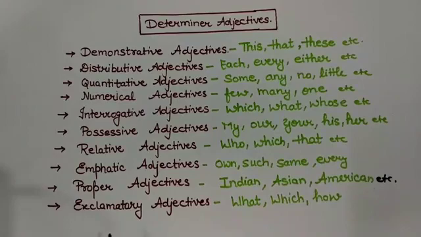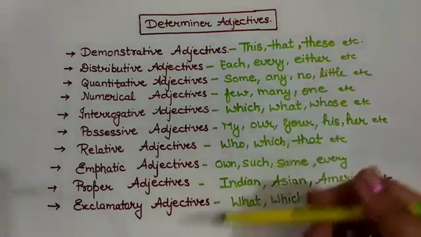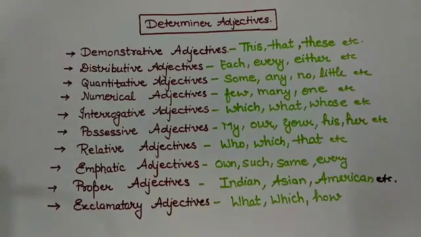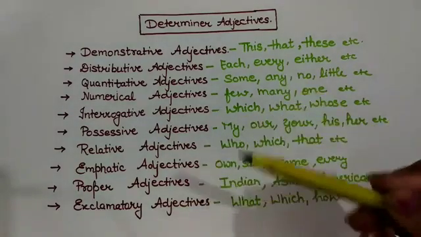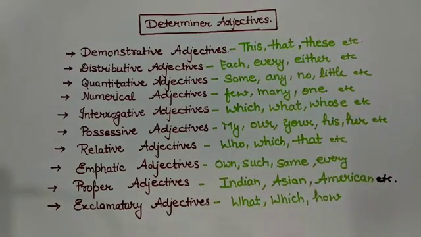Next is exclamatory adjective, like what, which, how. We use these adjectives with an exclamation mark, like what a beautiful day it is, right? So these all are determiner adjectives. We will see every adjective and usage of them in a separate video.